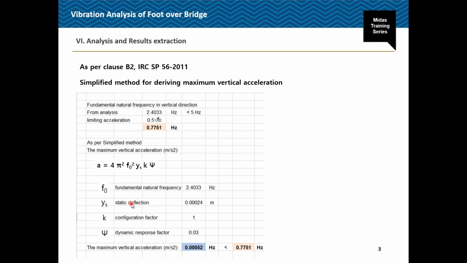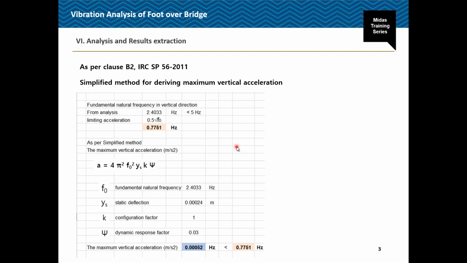Ys, we applied as a point load of 0.7 kilonewton at the midspan, and for that the static deflection comes at 0.24 mm. The configuration factor we have taken as 1, and the dynamic response factor we have taken as 0.03. So the maximum vertical acceleration from this particular formula arrives at 0.00052. The limiting value of the acceleration is 0.5 times the square root of f naught, which comes around 0.775, which is greater than the computed value. So here the structure is safe for this maximum vertical acceleration.